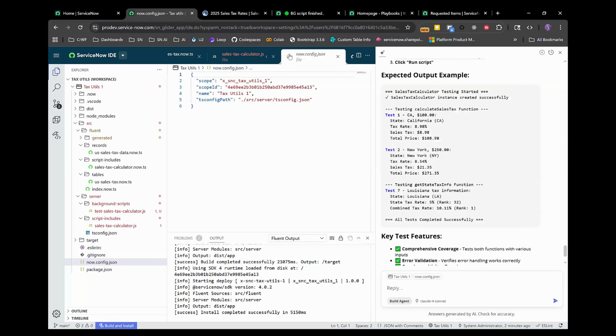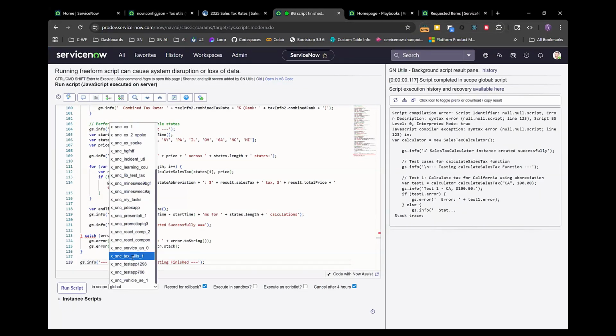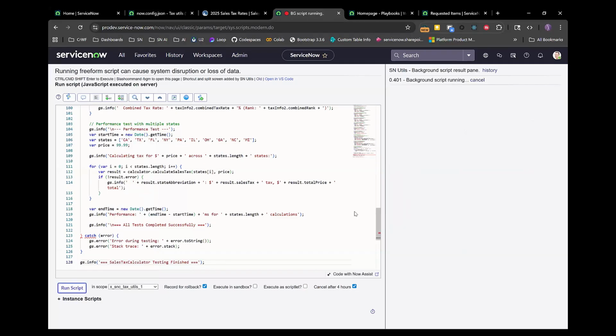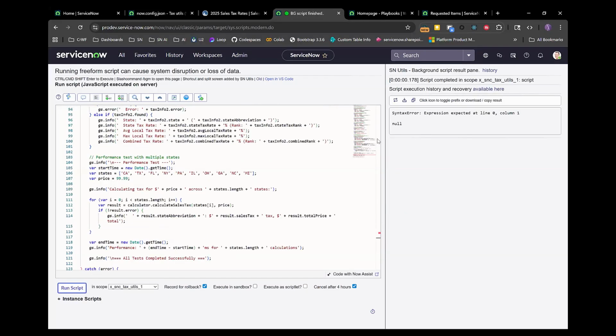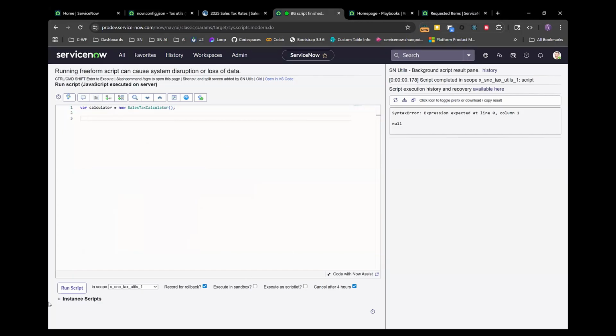Okay, here we go. Should I run it? And let's get to that scope. It says tax utils 1, I'll run the script. Oop, let's see what we got. I must have had a copy and paste error. Let's do this. Let's remove all of that. Should we get that ran okay?